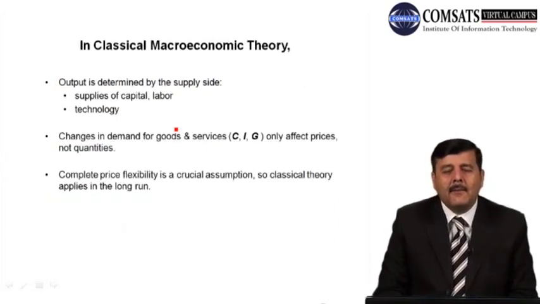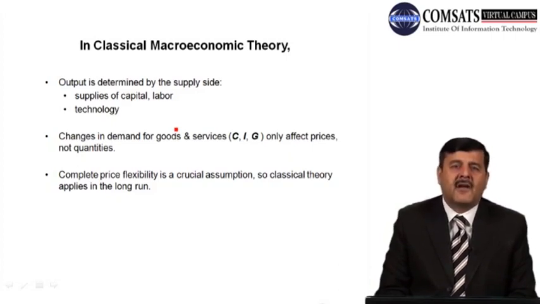In classical macroeconomic theory, now classical are the economists who believe in the long run, right? Output is determined by supply side in case of classical economy, and there are a number of factors which are the determinants of output in an economy. For example, supply of labor and capital are the two major factors that determine the output level in the economy.